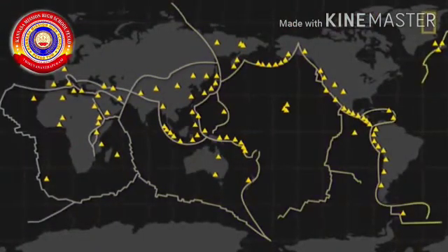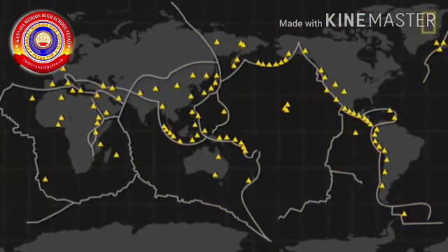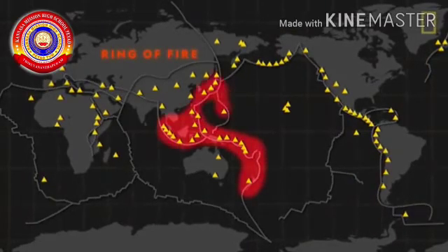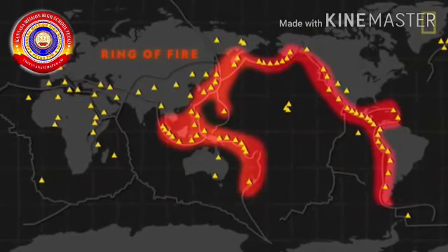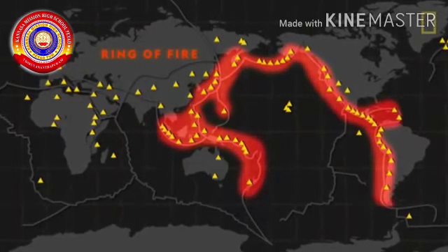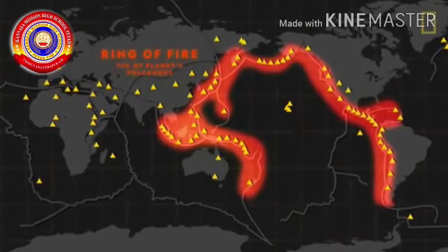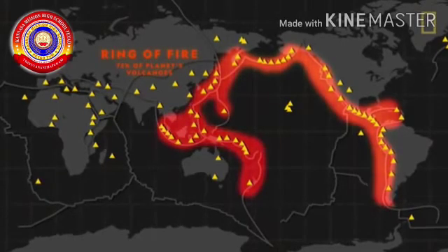Nearly 80% of the world's volcanoes are situated around the Pacific Ocean. This zone, containing more than 452 volcanoes, is known as the Pacific Ring of Fire.